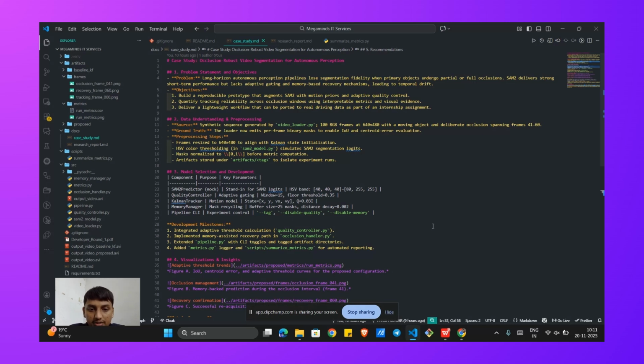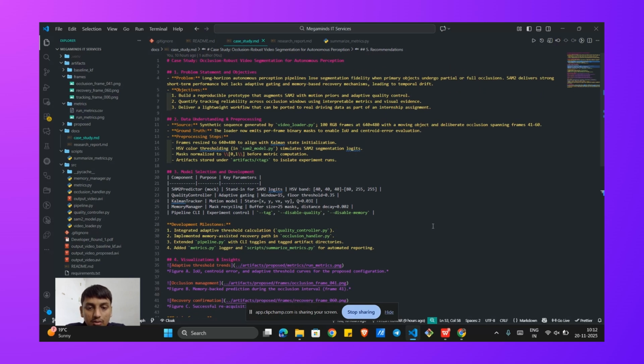How can we use the history of tracking quality to create an adaptive gate, making the system more flexible than a fixed threshold? Can we build a lightweight memory system to store and recall high quality masks, helping the tracker recover an object's shape, not just its position, after an occlusion? And third, what kind of automated tooling can we build to make these experiments reproducible and results easy for stakeholders to analyze?